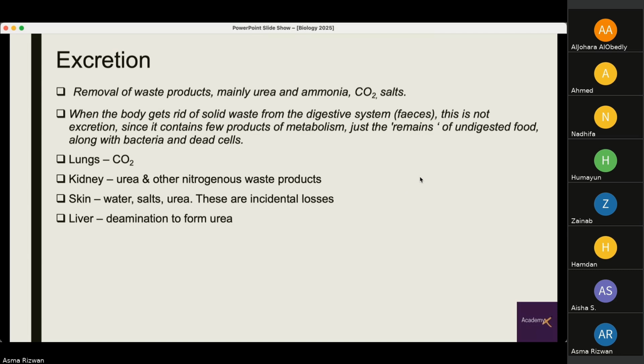We have these four organs that are performing excretion. The lungs get rid of carbon dioxide, which is a metabolic waste product. The kidneys, again, get rid of urea and other nitrogenous waste products. The skin gets rid of water, salts, and urea, but these are incidental losses, and small amounts of these products are excreted. And the liver carries out deamination to form the urea.